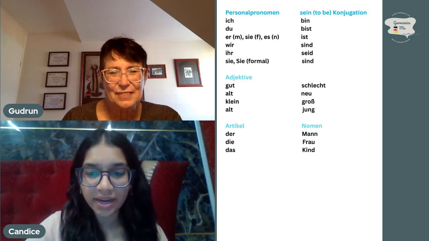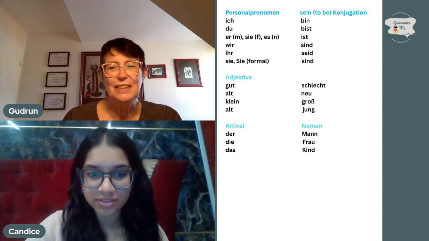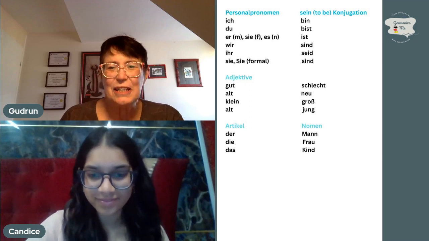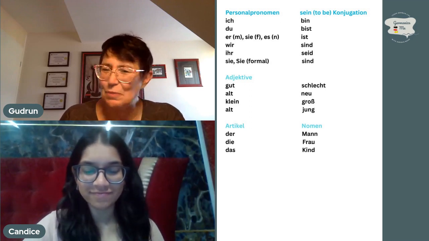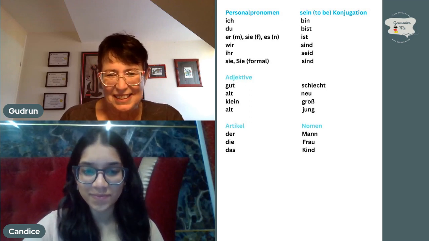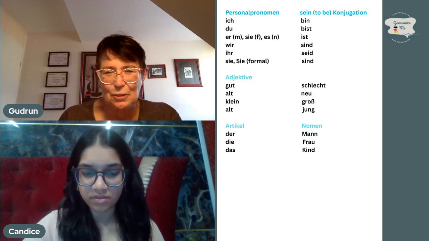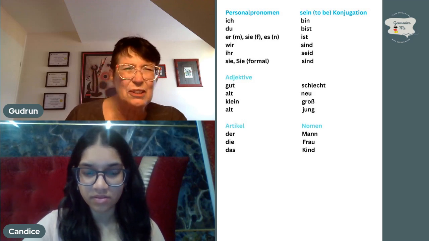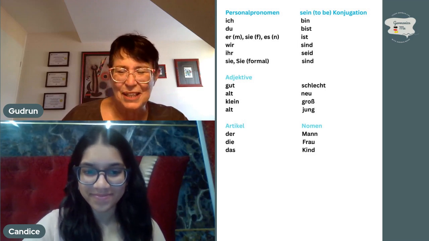Okay. Der Mann ist gut. Actually, please don't use this example because we wouldn't say it. Der Mann ist jung, alt, klein, groß, but good. It's just we don't use it that way.